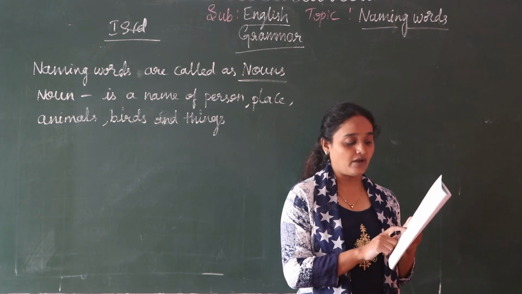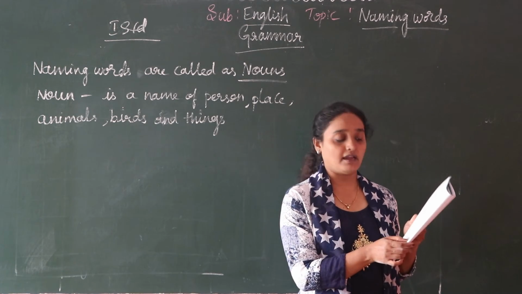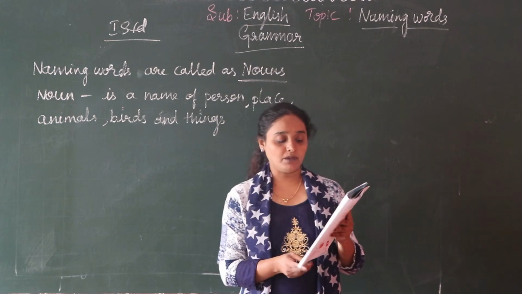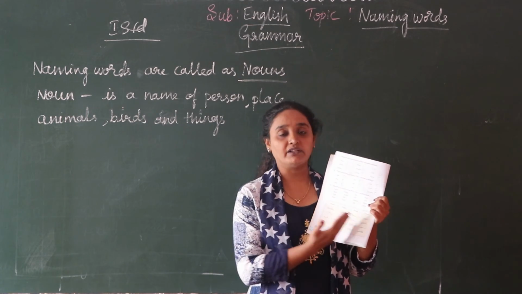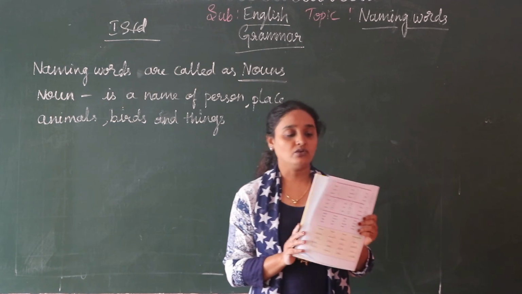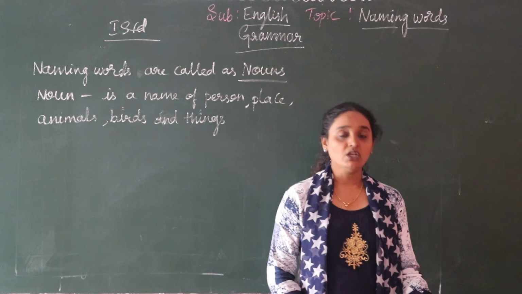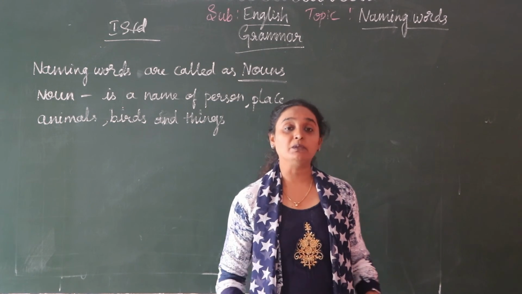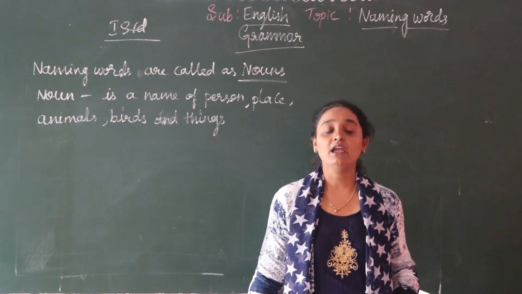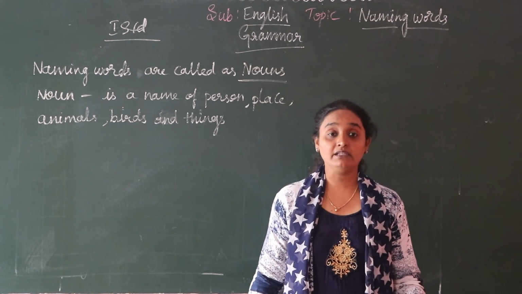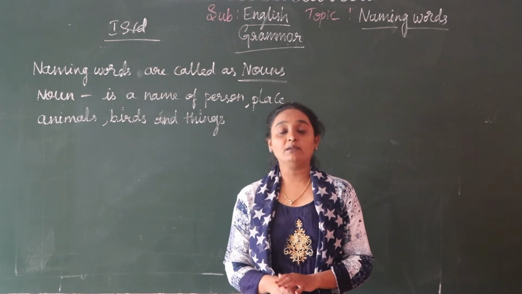In the place you can write church. Things you can write table, animals you can write tiger. So all they have given jumbled. Please separate them and write in the columns they have given. Okay children? So I have completed the lesson for you. I hope you have understood. So already I have almost completed the exercises also. Please watch this video carefully and read the lesson. Read the lesson and underline the difficult words. So I will be sending the